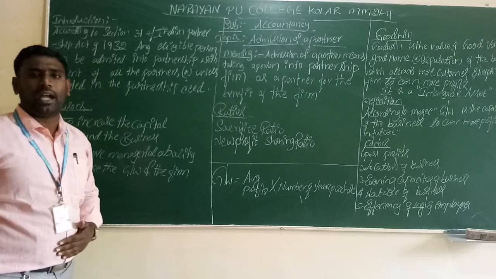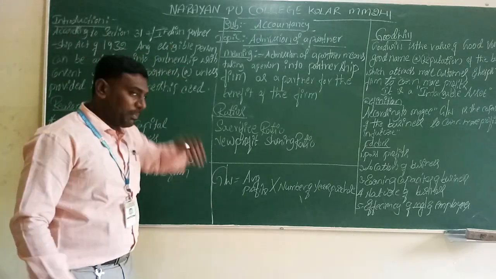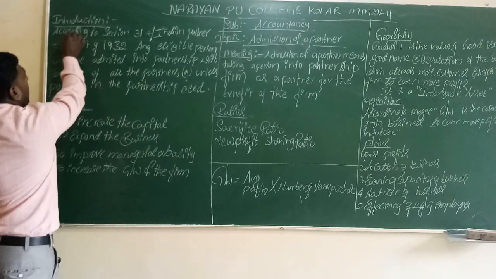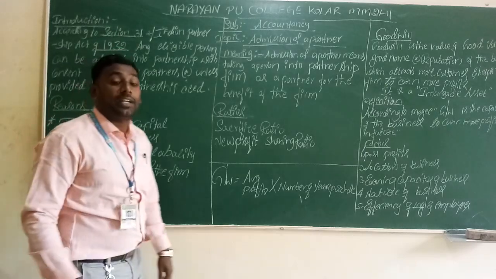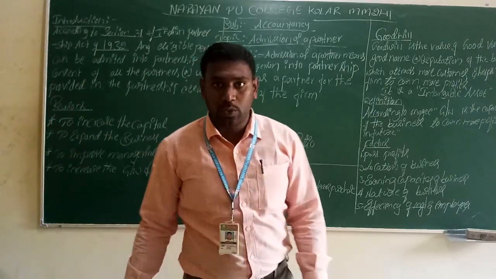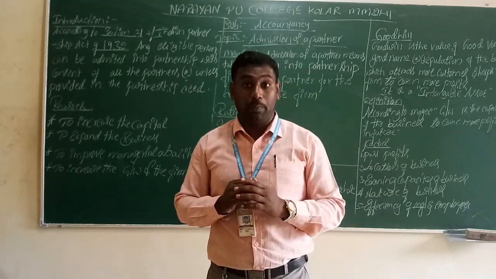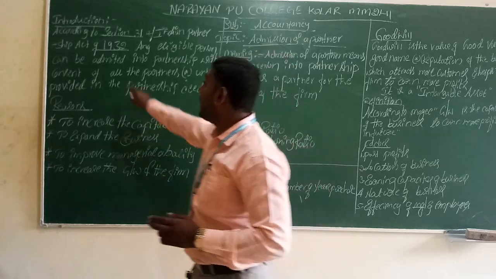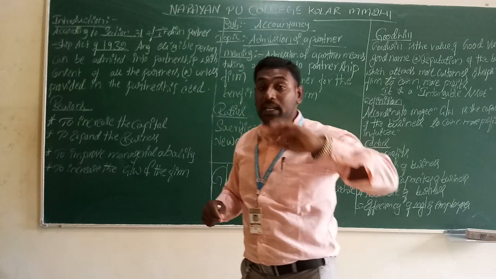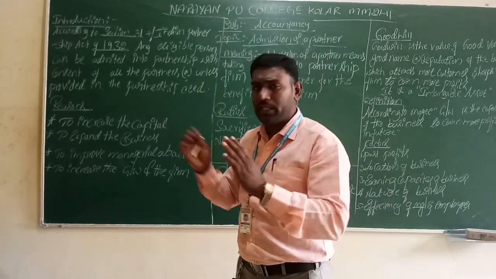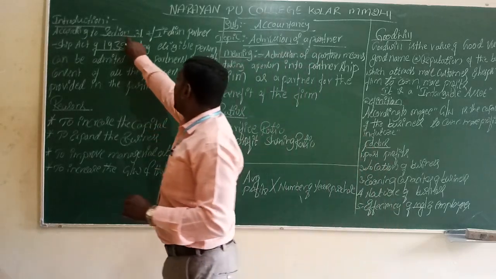So let us know a brief introduction about the admission of a partner. As per section 31 of the Indian Partnership Act of 1932. In our Indian Constitution, for the sake of business persons, a particular act was passed. When was the act passed? In the year 1932. In that year, for the sake of business persons, they created a business law, and in that law, section 31.